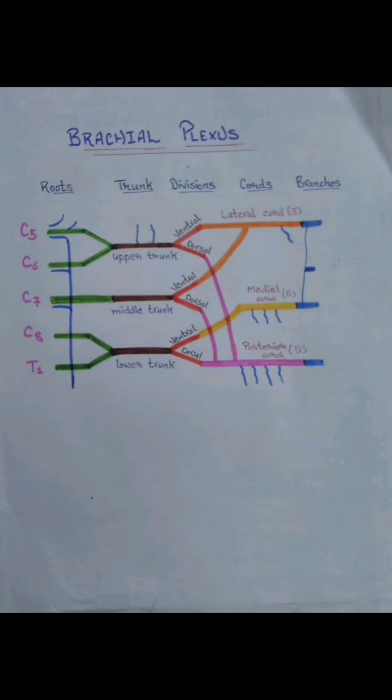Radial nerve supplies the triceps brachii muscles and 12 muscles of back of forearm. Radial nerve is the thickest branch of the brachial plexus. Now, the roots of brachial plexus also give off some branches.